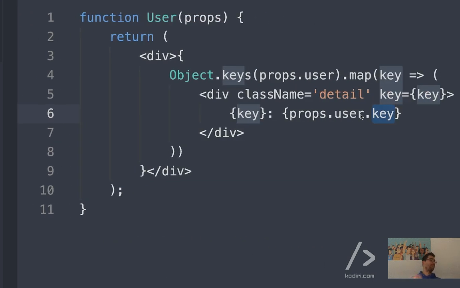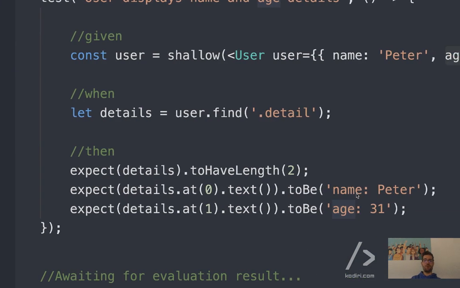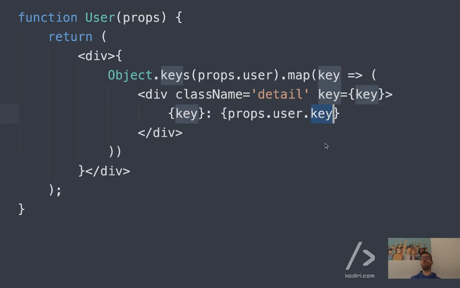Returns undefined, yeah? So that will display something like name, colon, undefined. We don't want that. We don't want to access any property called key. We want to interpolate, to transform the key into the actual key of the object. So the way to do that is with square bracket notation.